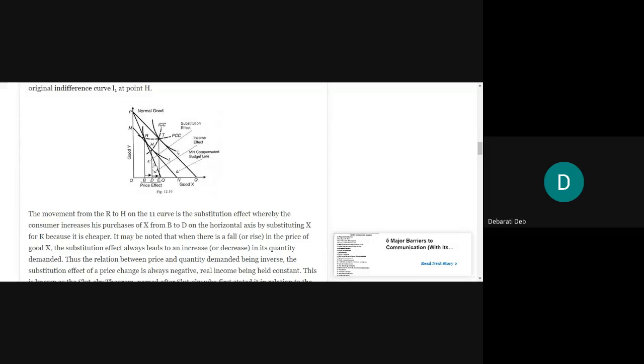Understood? So price effect and substitution effect should be clear to you, and tomorrow we will do the income effect and some other points. This price effect and substitution effect should be clear to you first. Only then can we move on to the income effect concept.